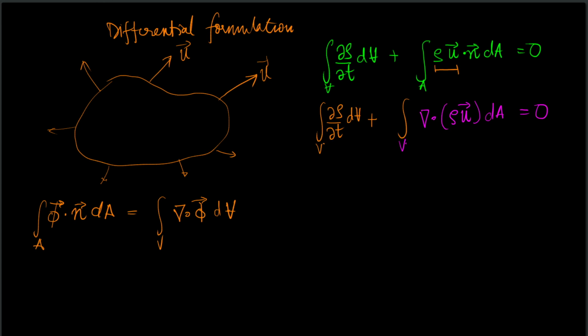So now I can combine the two integrals and I can write integral del rho del t plus divergence of rho u, this entire thing times dV, my bad, and consequently this will also be dV.